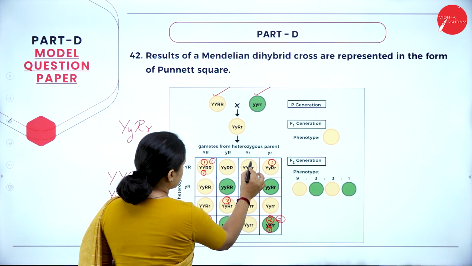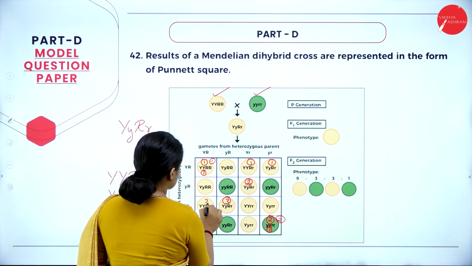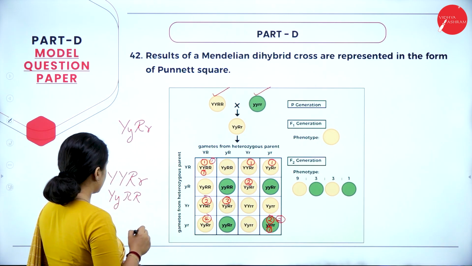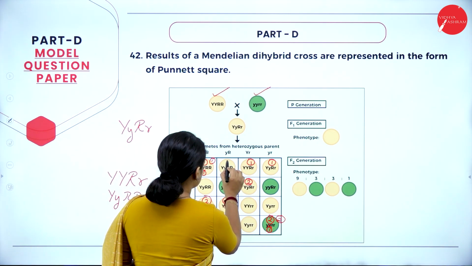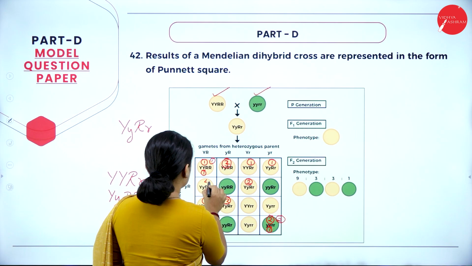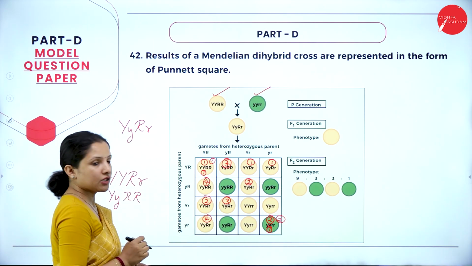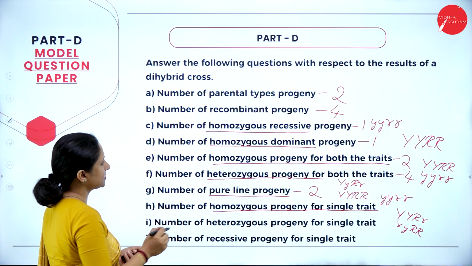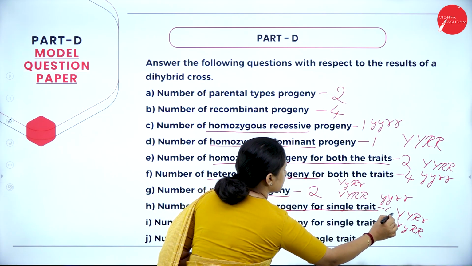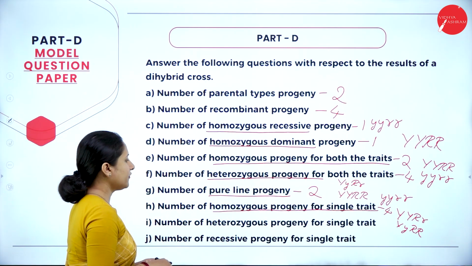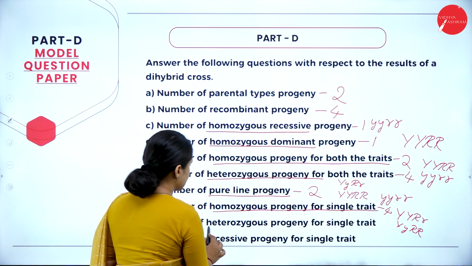So capital Y, capital Y, 1, 2, next capital Y, small y, and RR. This is the third one here, fourth one. So totally 4 are there, and the answer is 4 for this. Next one, number of heterozygous progeny for single trait.